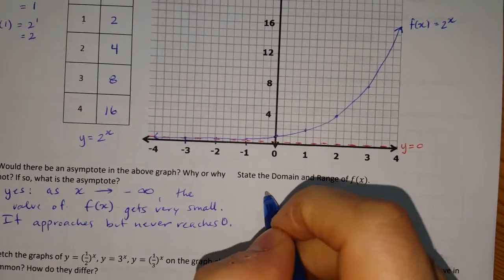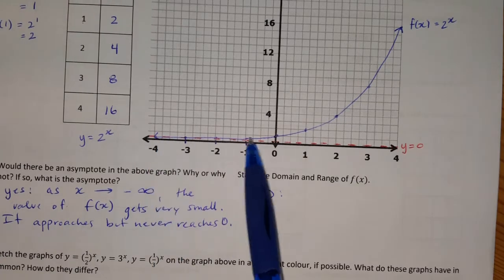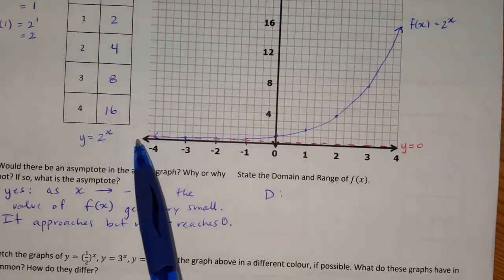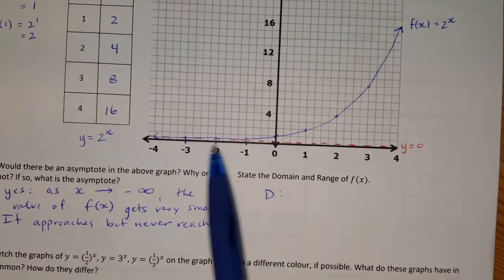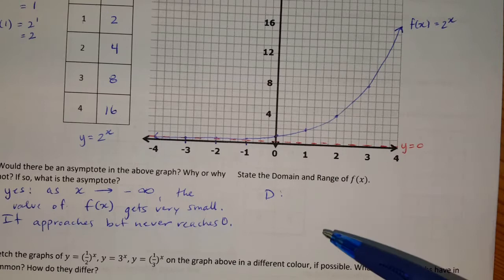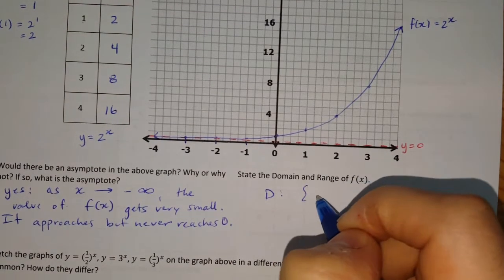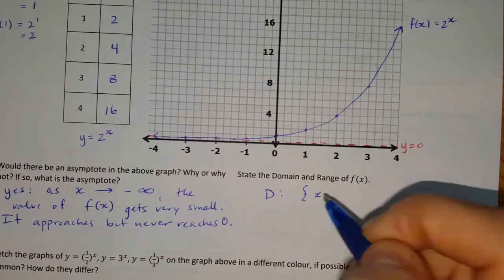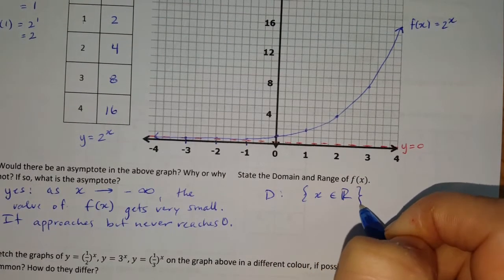Well, let's start with the domain. And I ask myself, what are all the possible values for x? Well, as I can see here, x will continue to get small, so x will approach negative infinity, and there's no restrictions, it can get smaller and smaller. And x can approach positive infinity and get larger and larger. So no restrictions on the x values. So I'll write, using my set notation, x is an element of real numbers.